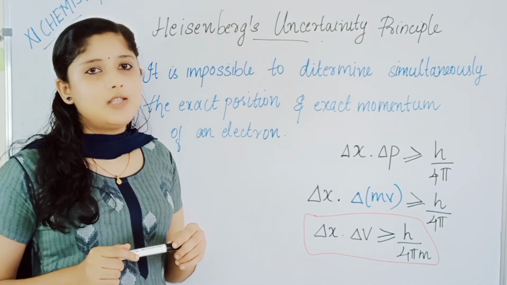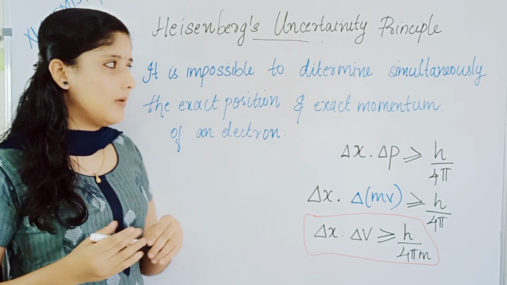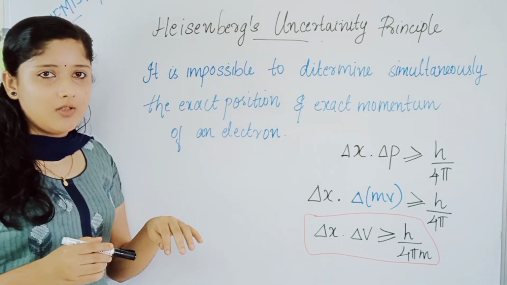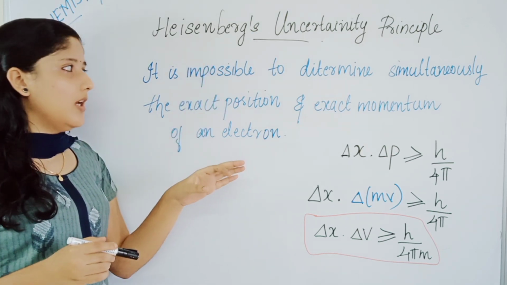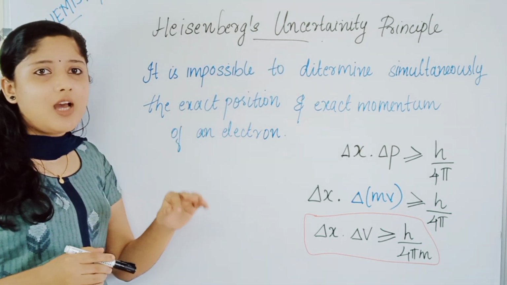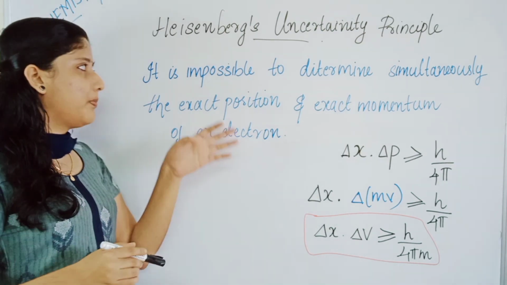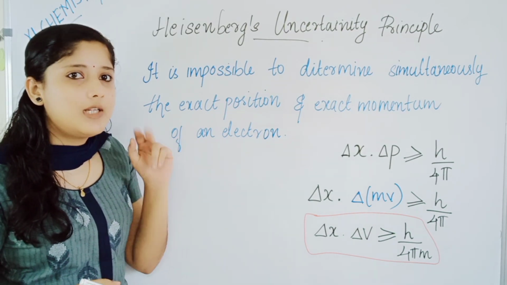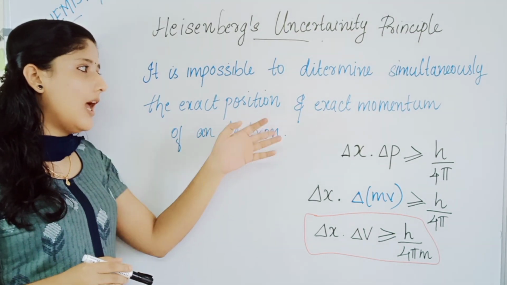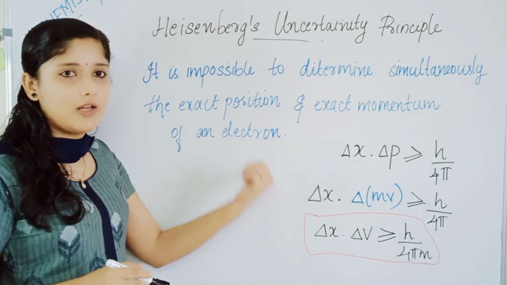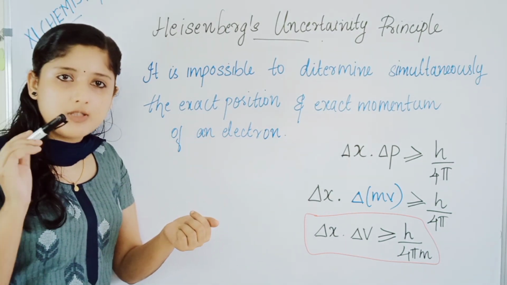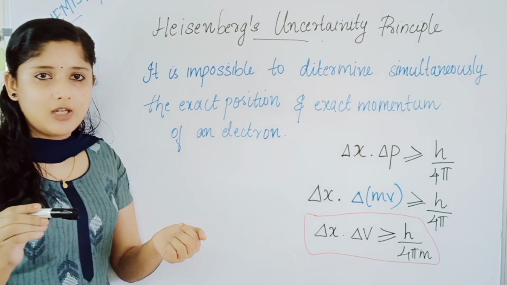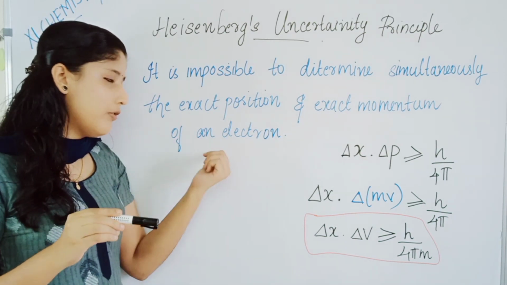Next point is Heisenberg's Uncertainty Principle. This principle was developed by the German scientist Heisenberg, and as the name says, it's the uncertainty principle. It states that it is impossible to determine simultaneously both the exact position and the exact momentum of an electron.